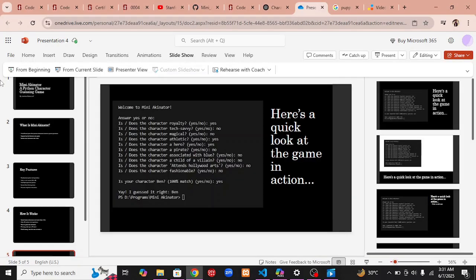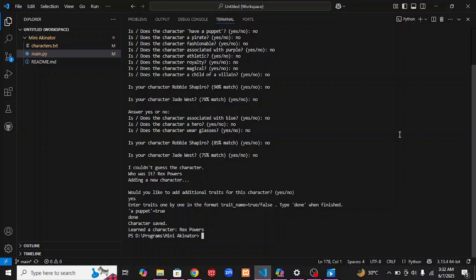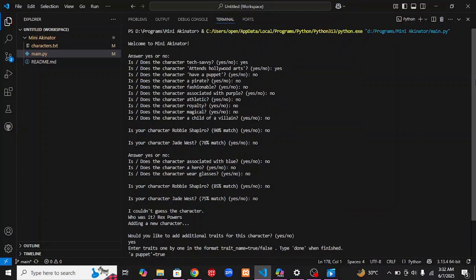So, what happens if you don't guess right? Here's an example of me making it guess a character that, obviously, as the programmer, I know is not in its file.